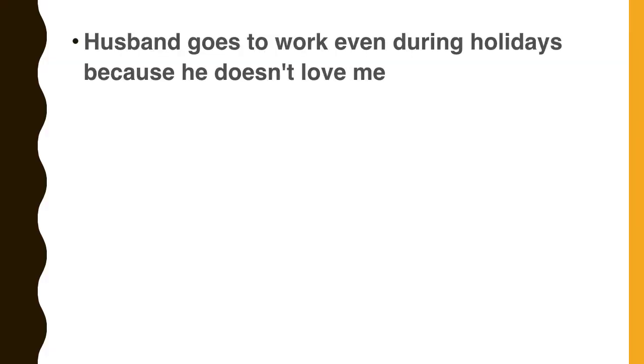Husband goes to work even during holidays because he doesn't love me. That's a thought by the wife. So the rubric is possessiveness, and another rubric is jealousy. These are two related rubrics. Because of possessiveness she is thinking like that, and jealousy.